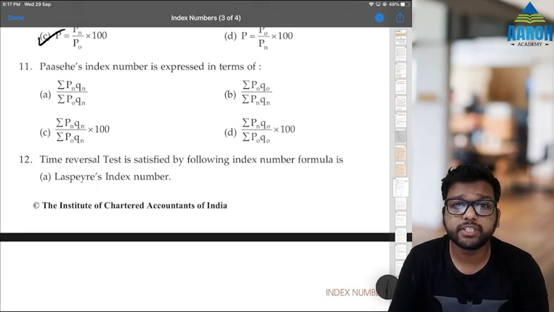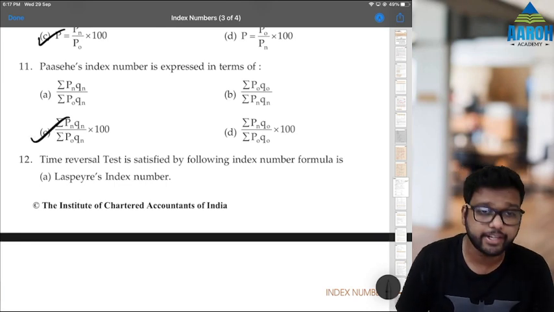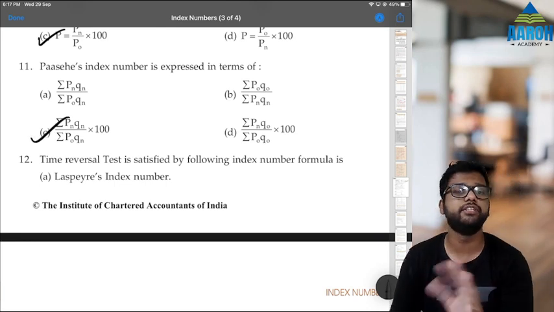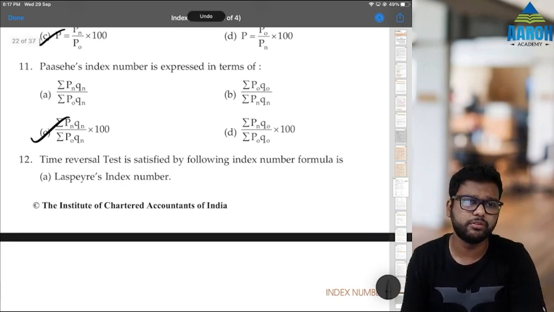Paasche's index number is expressed in terms of Paasche, again weight is what? Current year quantity, so C is the correct answer. Pn Qn by P0 Q0 into 100. We can take this also, but generally we multiply by 100, so C is the better answer.